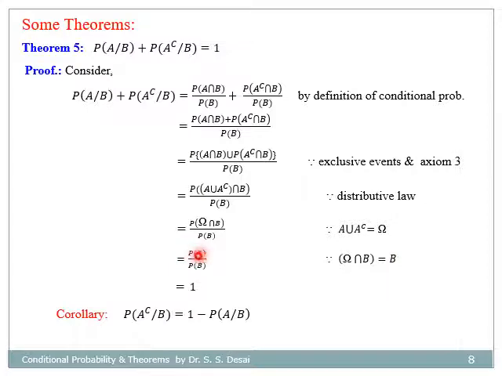So therefore it becomes probability of B divided by probability of B, which is equal to 1. And therefore we have probability of A given B plus probability of A complement given B equal to 1. So from this equation we can deduce that probability of A complement given B equal to 1 minus probability of A given B.